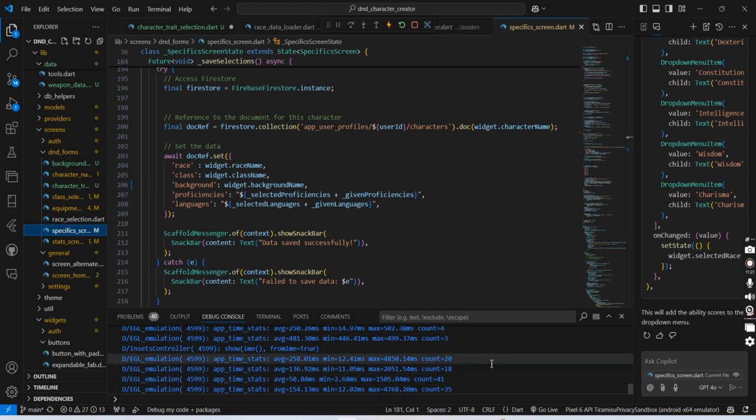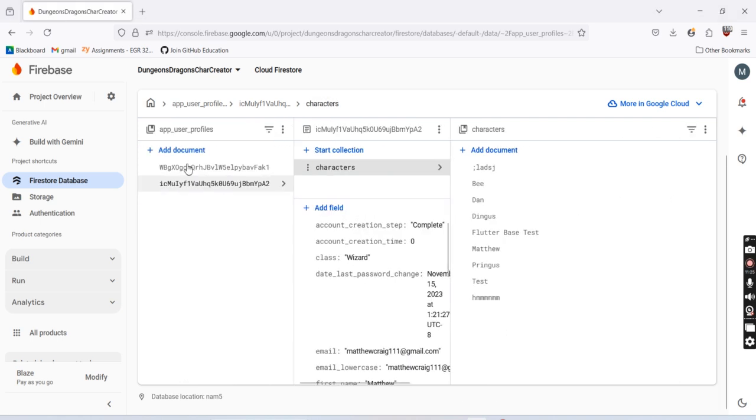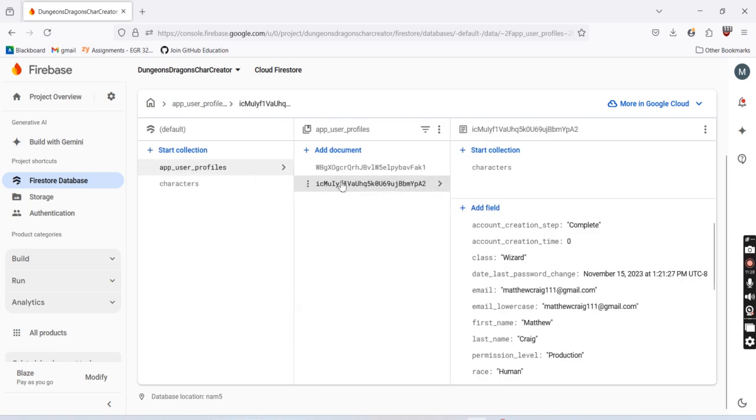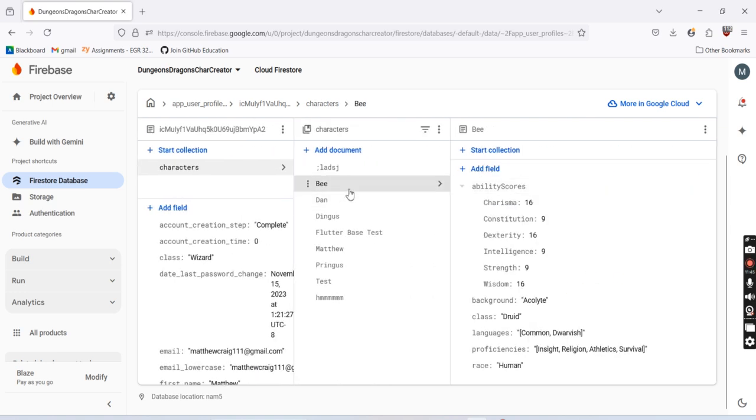The reason I'm doing that is because I was having an issue with Firestore before this, where I would try to send it to this UUID, but it would get stuck here for some reason if I wasn't sending everything. So I'm going to try to get this going this week. I believe there's a merge function so that when I send another thing to this already pre-existing collection characters, and then to the existing document of character name, that'll merge into this instead of overwriting or abandoning it and putting it in this default one.